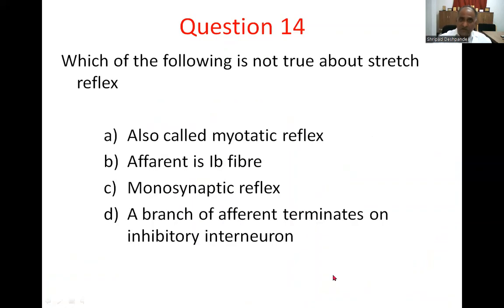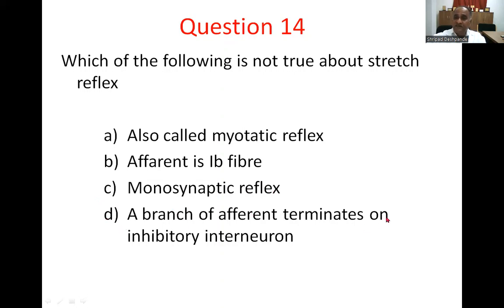Going on to question number 14. Which of the following is not true about the stretch reflex? Option A, also called the myotatic reflex. Option B, afferent is 1B fiber. Option C, monosynaptic reflex.